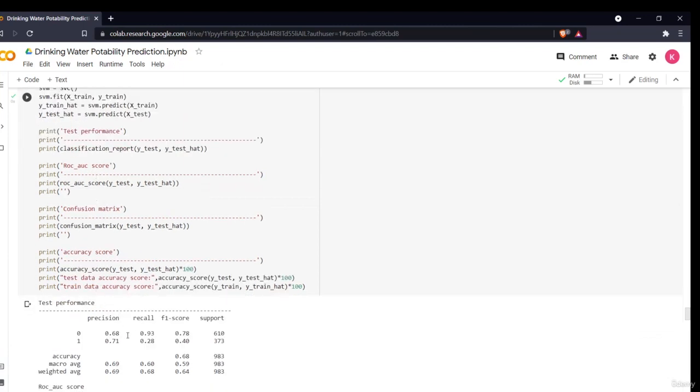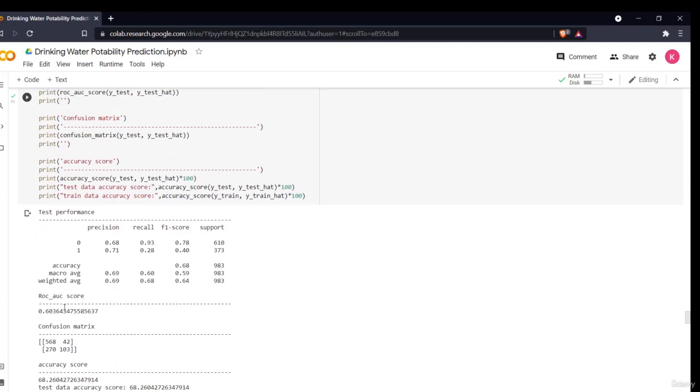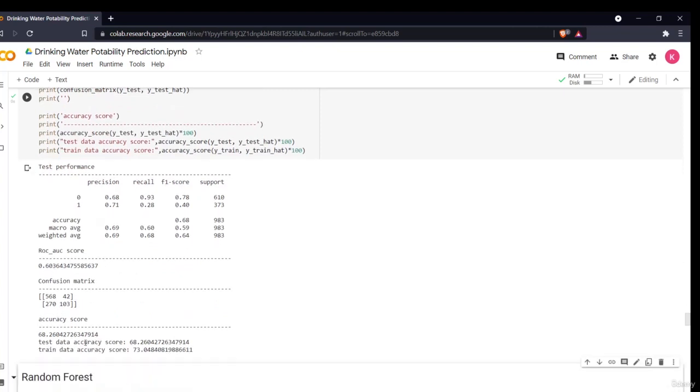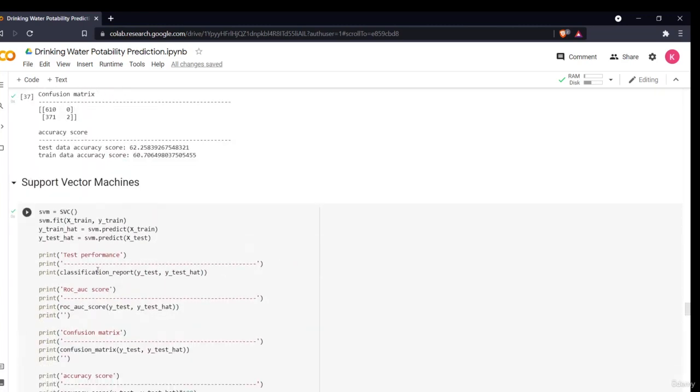So in this also I am getting a recall of 0.93 and precision of 0.68 for 0, and for 1, 0.71 precision and 0.28 recall. Then if I see the ROC score, it is much better, it is 60.3. My test data accuracy has increased to around 68.2, which is better than the logistic regression. In this confusion matrix also, my true positives and true negatives have increased, but my false positives are still much more. So this is my support vector machine.